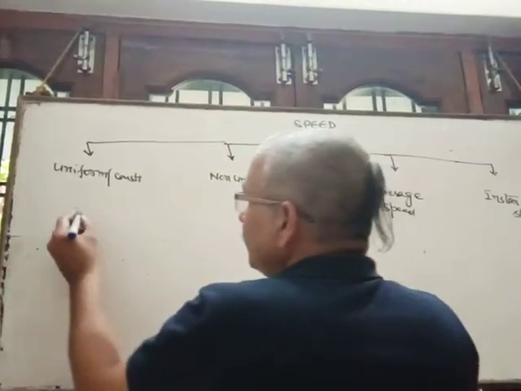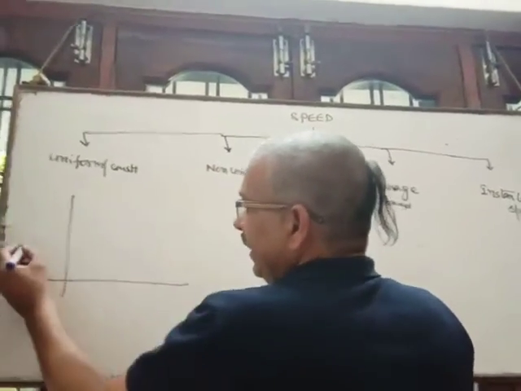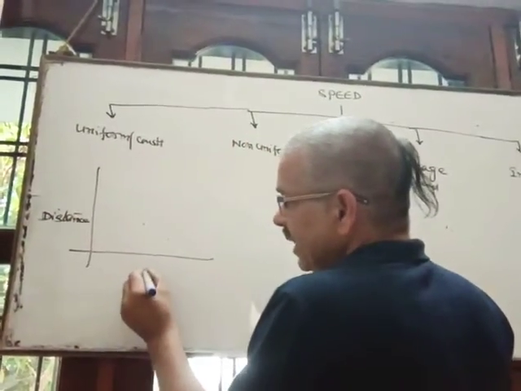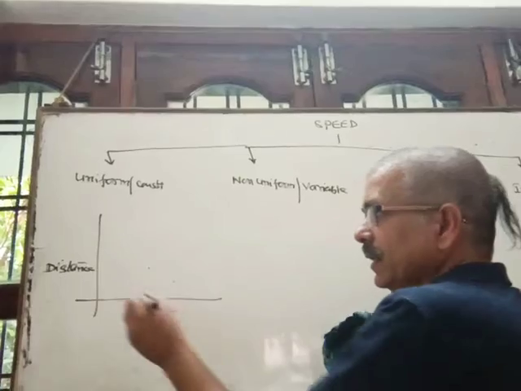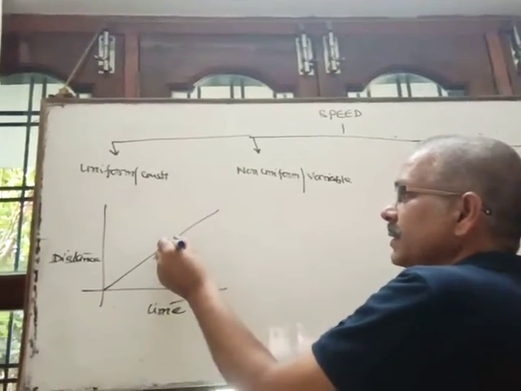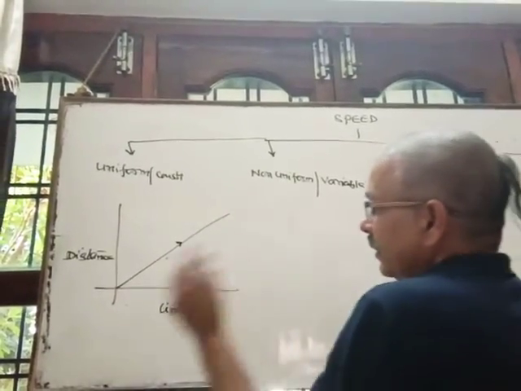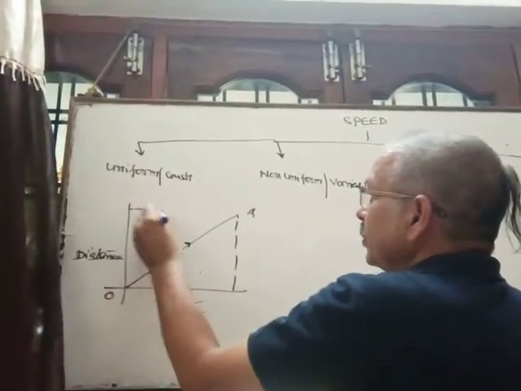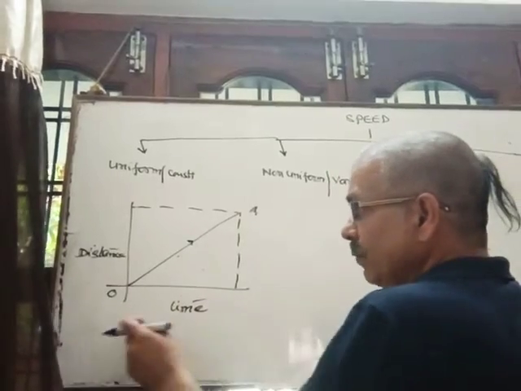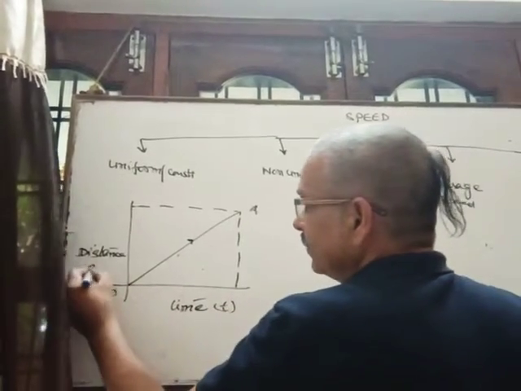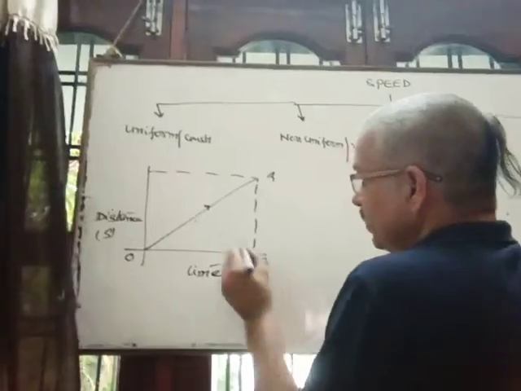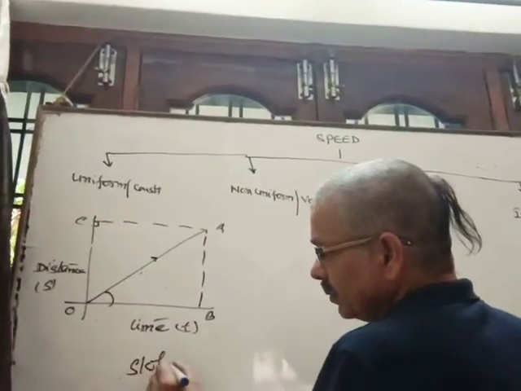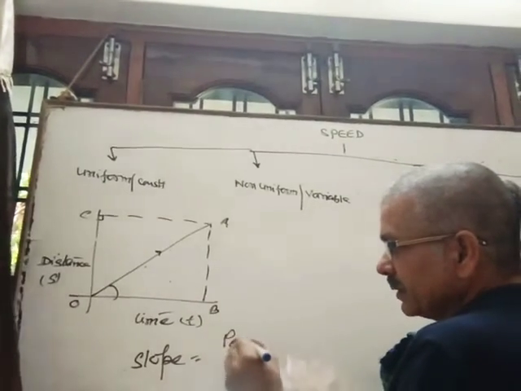If we draw the graph between distance and time for uniform speed, the nature of the graph is a straight line. It is a straight line. And if we calculate the slope of the graph, away from the time axis T, suppose this point is B and this point is C, this is the slope. The slope is equal to perpendicular upon base.